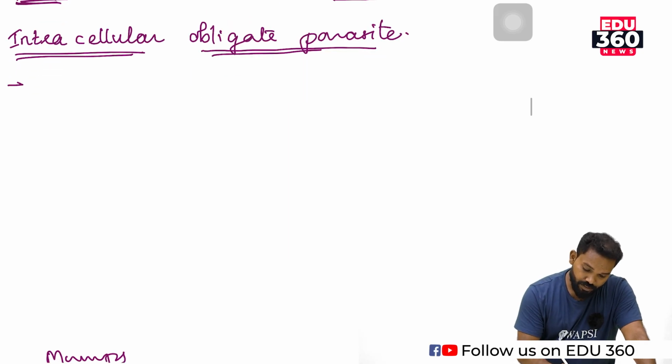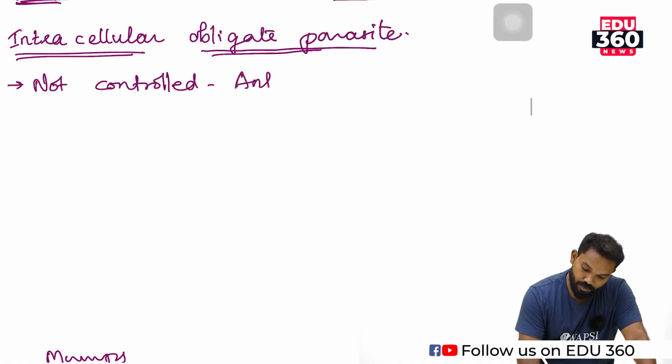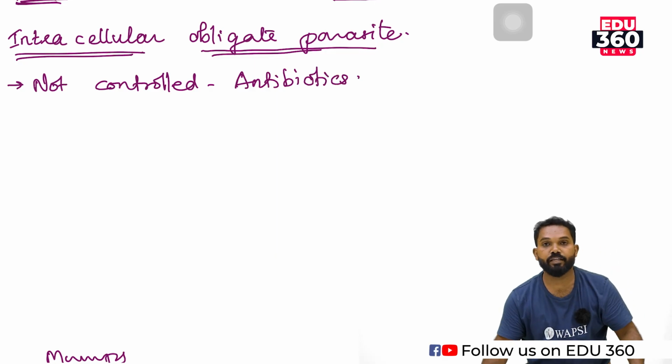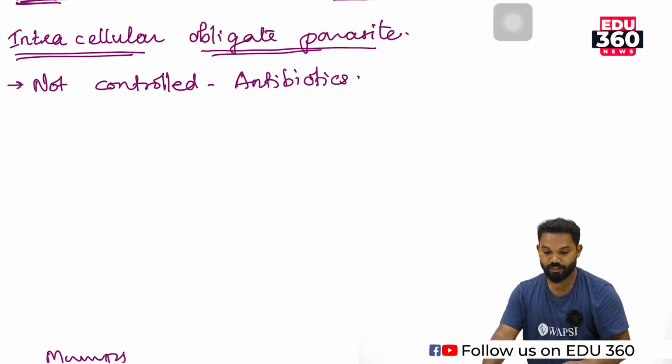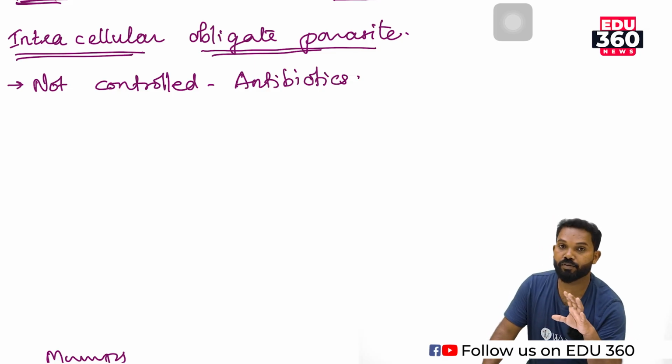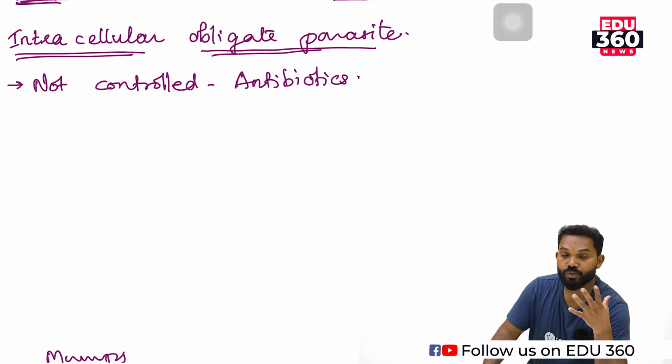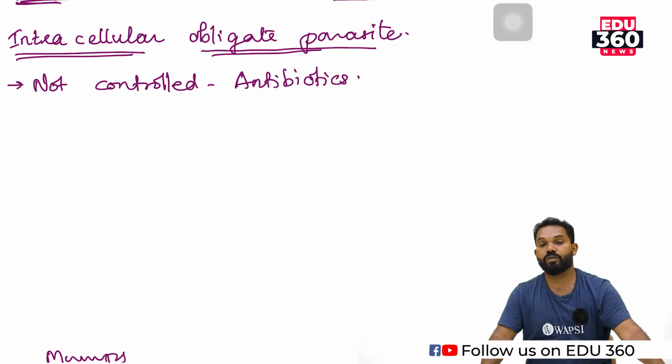Then, it is not controlled by antibiotics. It is because they have no metabolism of their own. Virus enters a living organism and takes the metabolism of the host organism.